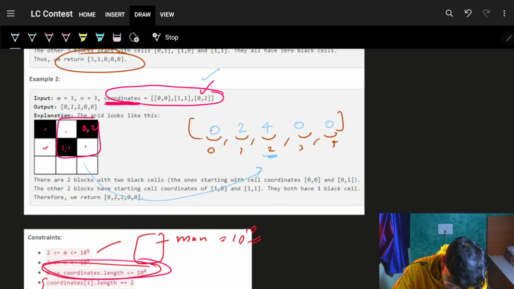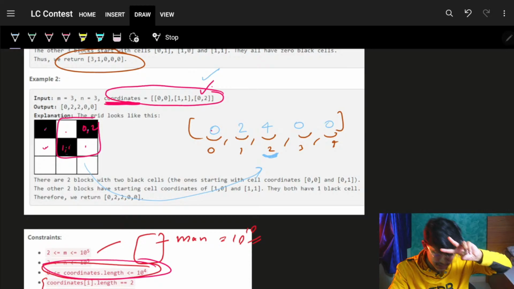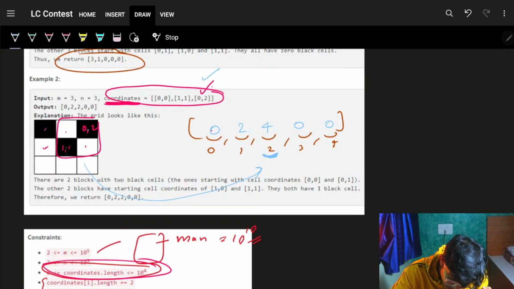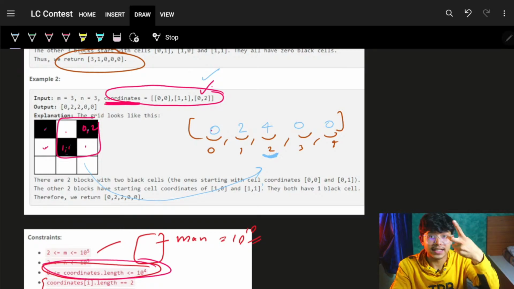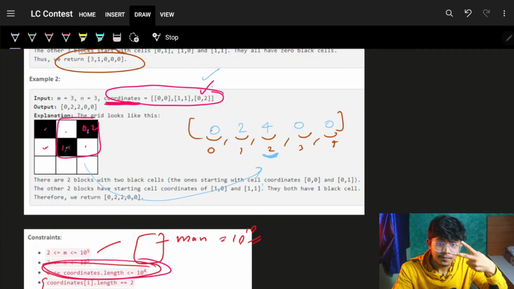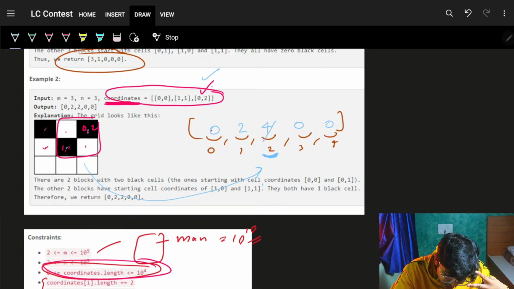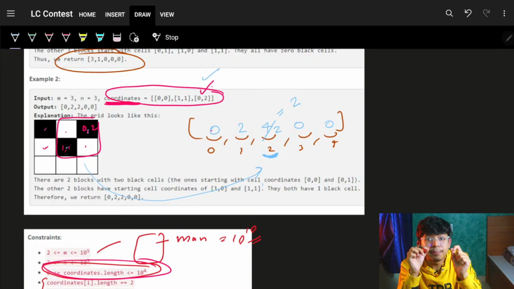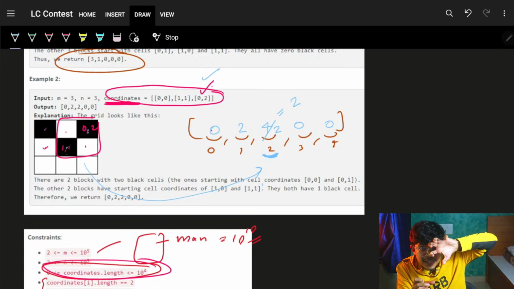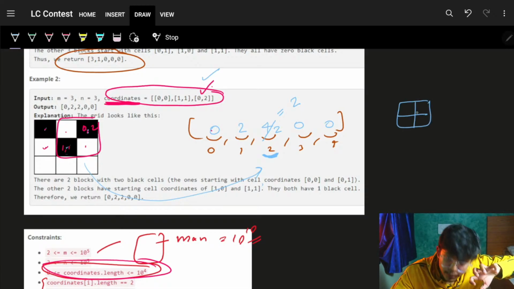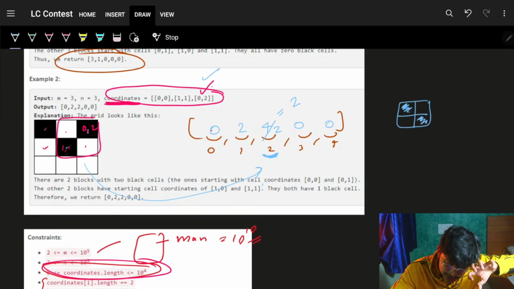But as we had 2 black cells, each black cell was contributing 1 block. So for sure, I need to divide it by 2 to get the actual number of unique blocks, because every block was having 2 black cells, right?